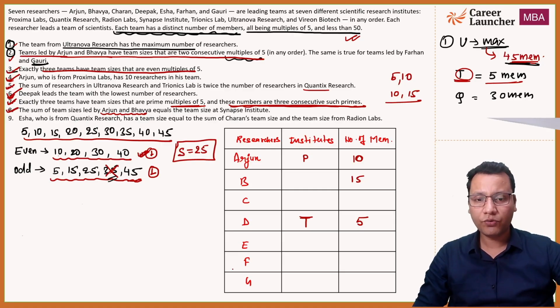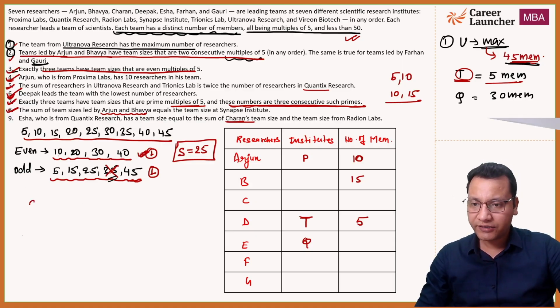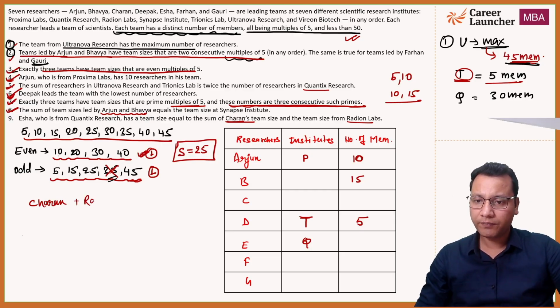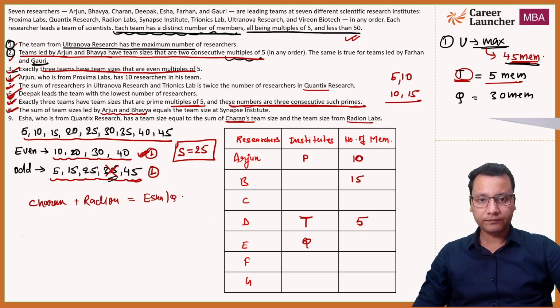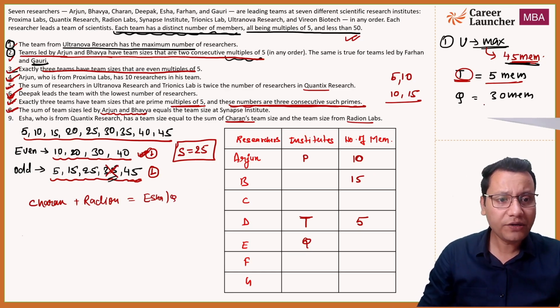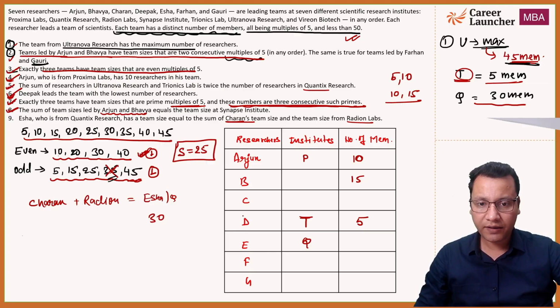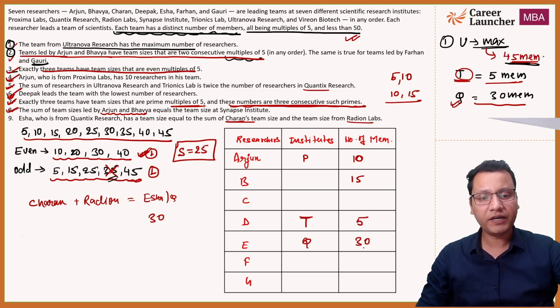Now Isha who is from Q, okay, Isha direct data सीधे put करते हैं. So Isha who is from Q has the team size equals to the sum of Charan team. Okay, so I'll write Charan team and the team from Radion labs, Charan plus Radion, and that is equals to the team of Isha, or you can say Quantix Q. But do we know the number of members? No, नहीं पता अभी. Okay, so we know that the Q has 30 members. So Isha is working in Q and we already have found that Q will have 30 members. तो यहाँ पे 30 हम अपने टेबल में पुट कर देते हैं.